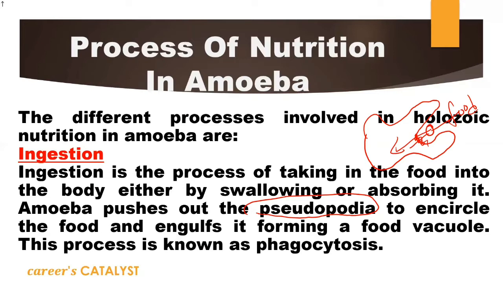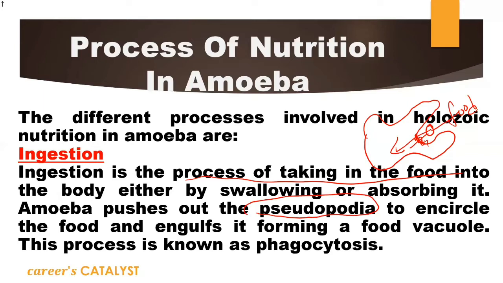So the first process is what? Ingestion. This is just a process of intaking food inside the body, either by swallowing or by absorbing, because in the case of amoeba, they absorb the food, as they are not able to swallow it because they don't have a fixed organ like a mouth, like we have. So they just absorb the food, and for that they rupture their membrane so that the food can come inside the body.